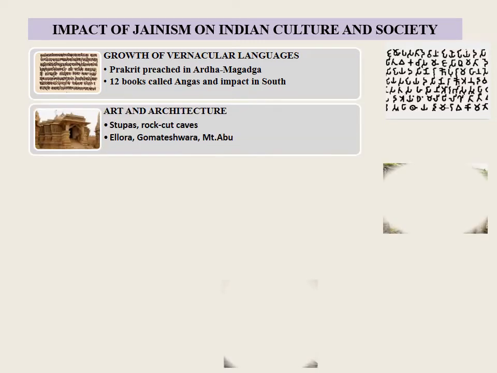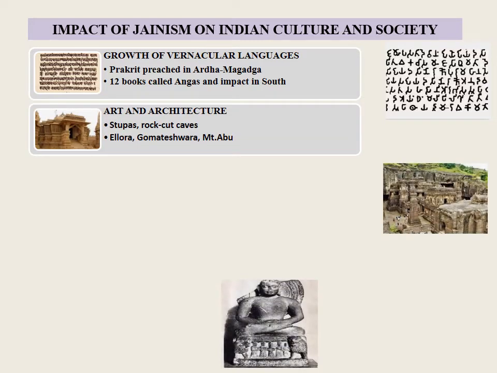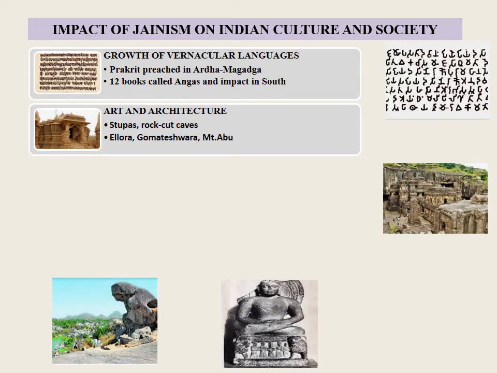Art and architecture. The Jains erected stupas built of stone to honor their saints. They built many rock-cut cave temples. The famous caves at Ellora in Maharashtra are fine examples of their architecture and sculpture. The colossal statue of Gomateshwara at Shravanabelagola in Karnataka is another example of their skill in sculpture. The beautiful Jain temples at Mount Abu in Rajasthan are some of the best specimens of Jain architecture.